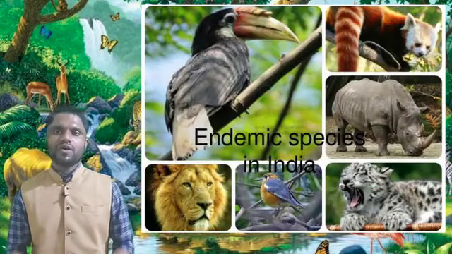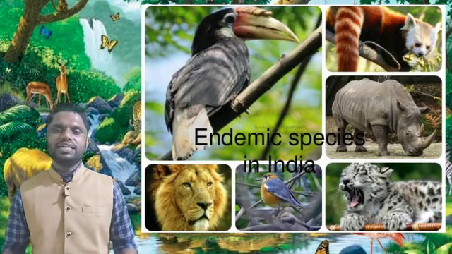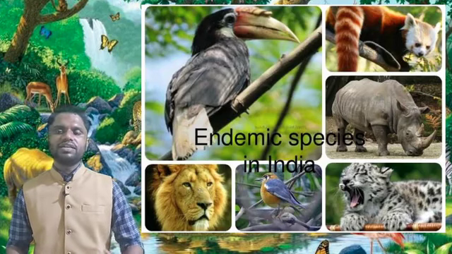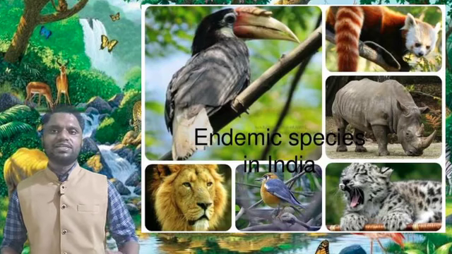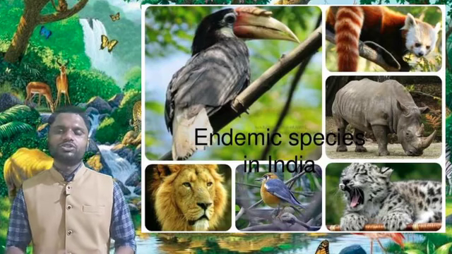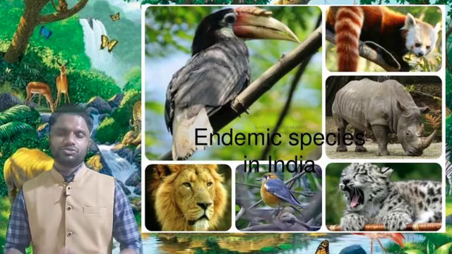Now, what are endemic species? Endemic species are the animals and plants exclusively found in a specific geographical area. Endemic species found in the Nilgiri Biosphere Reserve are Nilgiri langurs, Great Indian hornbills, thorny costers, blue mormons, etc.